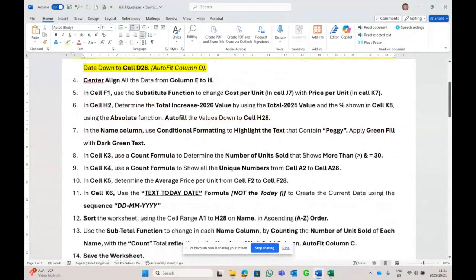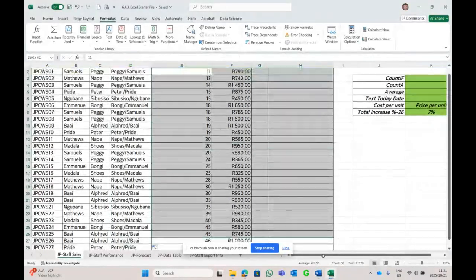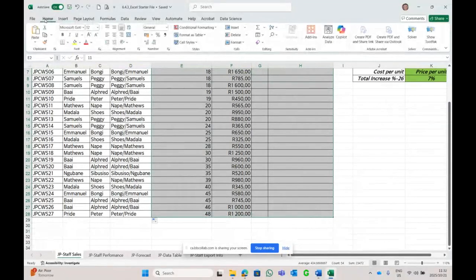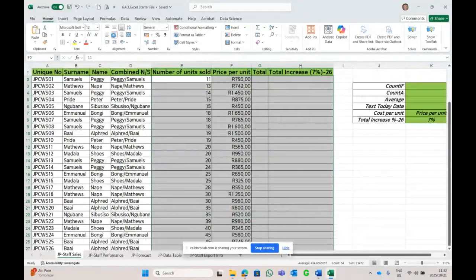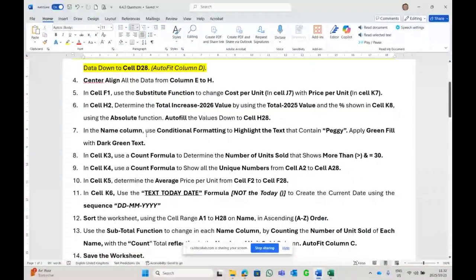Question 4. Center align all the data from column E to column H. So all the data we must just center from E, F, G, H all the way down to row 28. And home tab and center. Okay, so far so good. And let's shade him in yellow.